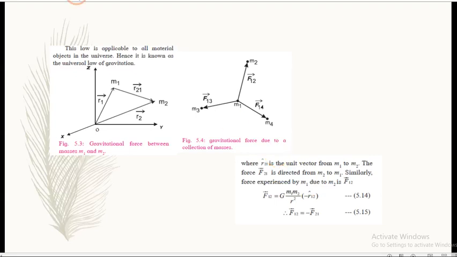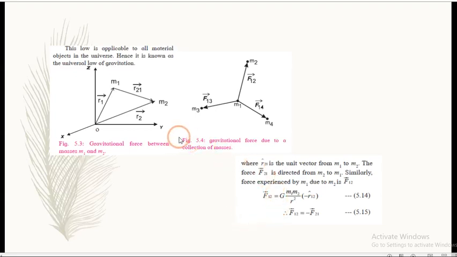So when you consider the object is at center O, m1 is the mass of one body, m2 is the mass of another body. Vector r1 is the position vector OM1. Vector r2 is the position vector OM2. And this is vector r21, which is the relative vector between OM1 and OM2. So r cap 21 is the unit vector from M1 to M2. The force F21 is directed from M2 to M1. Similarly, the force experienced by M1 due to M2 is F12.